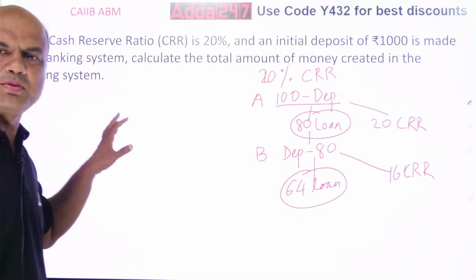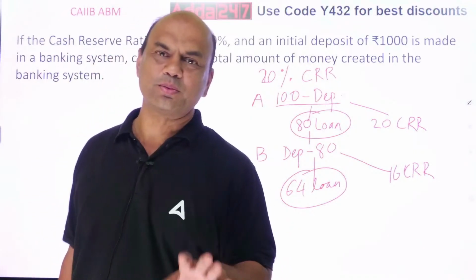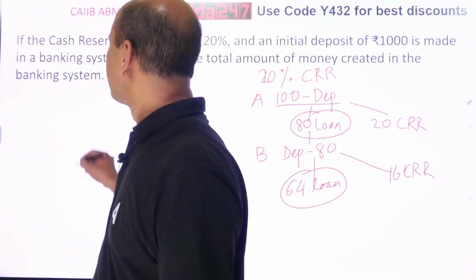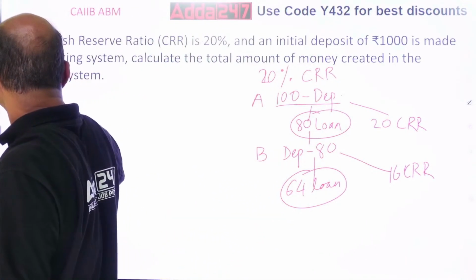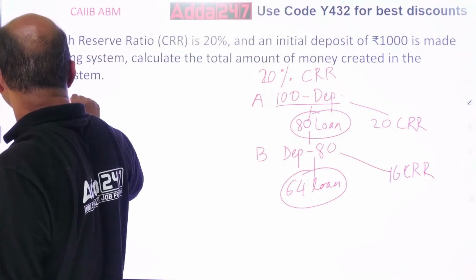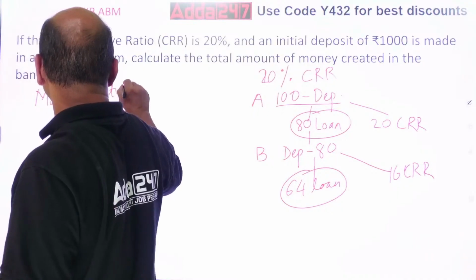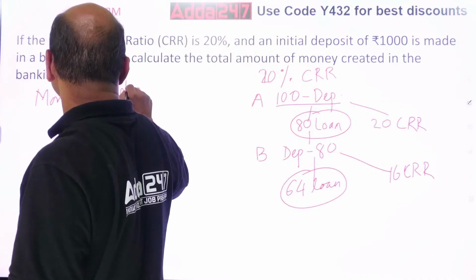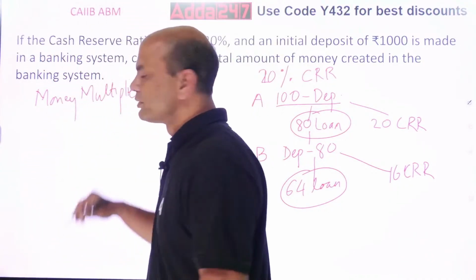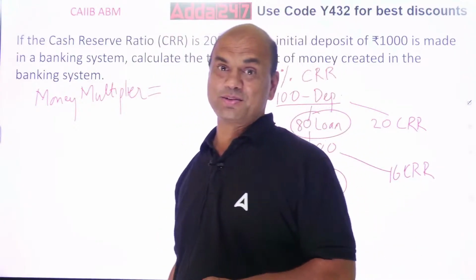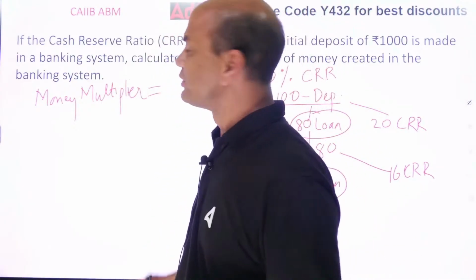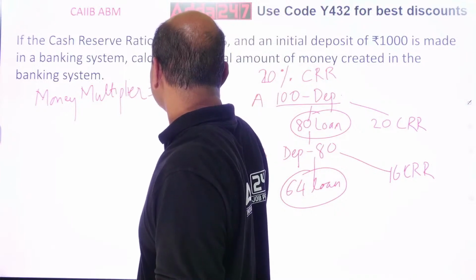See, this problem is very easy if you know the basic formulas. So understand money multiplier. This term is very important for you in BFM also, in ABM also. Remember this now. Money multiplier equals 1 upon CRR.